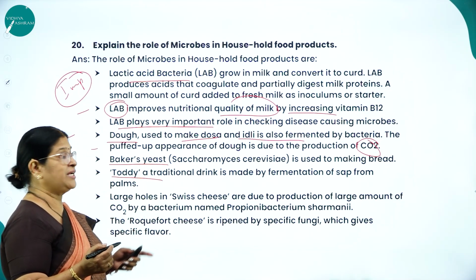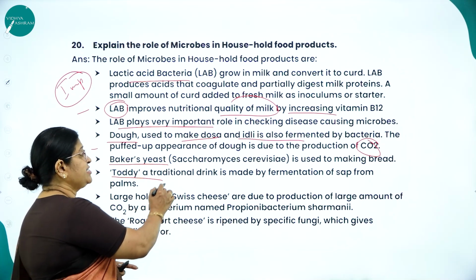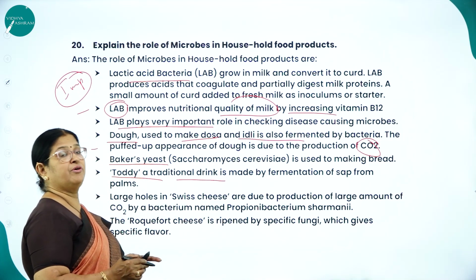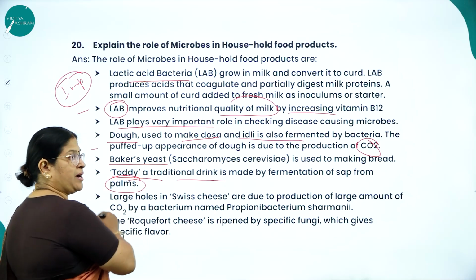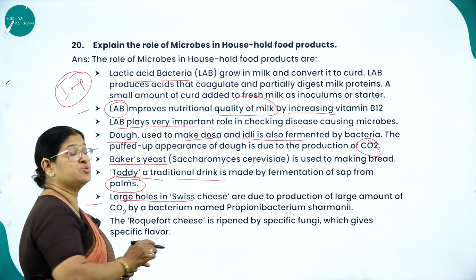Toddy, all of us know, is a traditional drink made by fermentation of sap from the palm. Next, large holes in Swiss cheese.